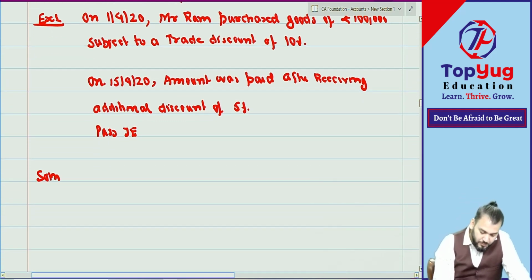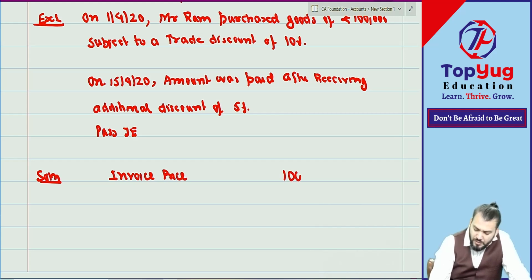Without solution, what is the invoice price? Invoice price is what? 1 lakh, less what? Trade discount how much?